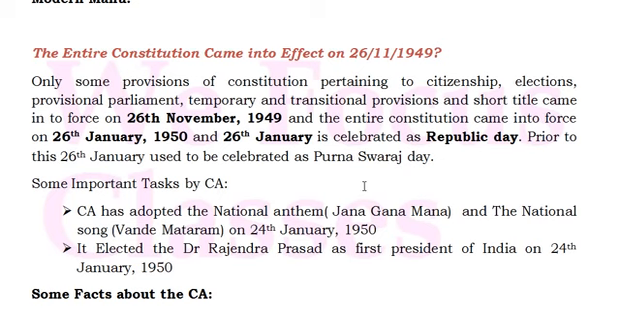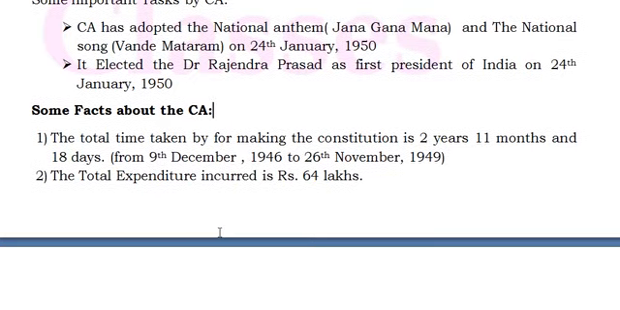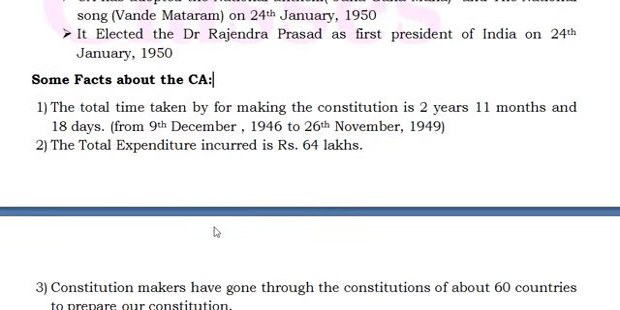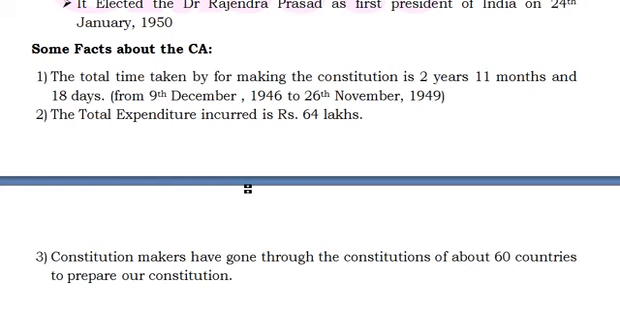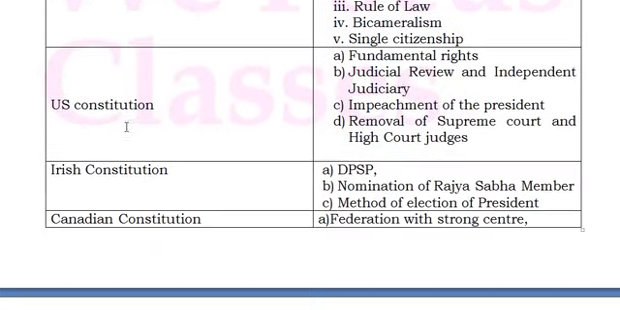Some of the other tasks of this Constituent Assembly: they adopted the national anthem and national song as Vande Mataram, and they elected Dr. Rajendra Prasad as the first president on 24th January 1950. Some of the facts: the time taken to form the constitution is 2 years, 11 months and 18 days, and the total expenditure incurred was 64 lakhs, and they went through different sources. The sources of the constitution were given here.